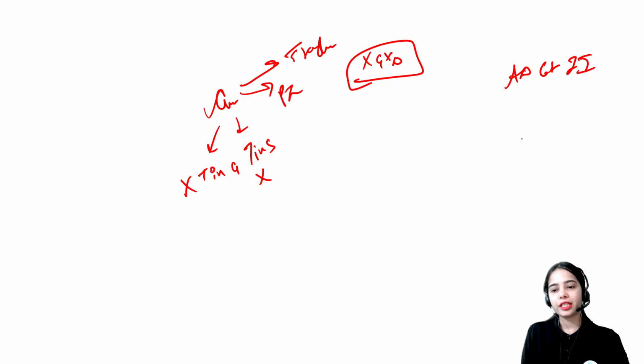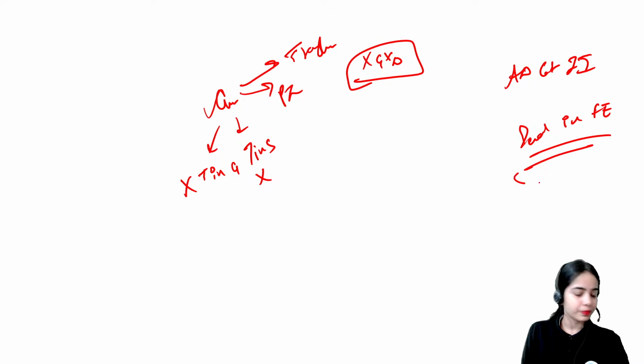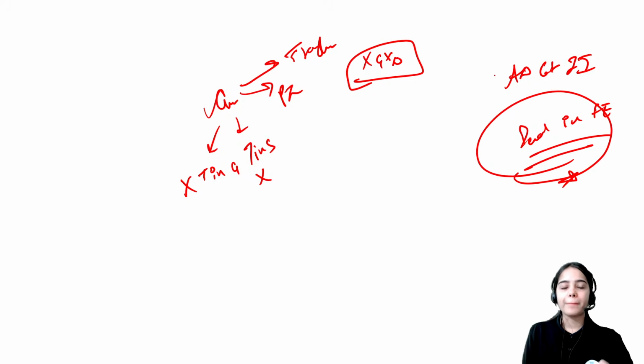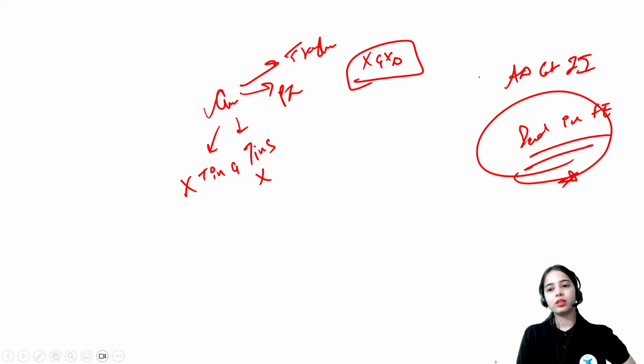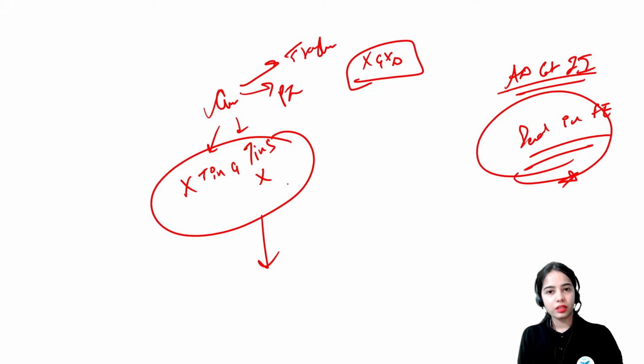So authorized dealer category 2 can deal in foreign exchange, but they cannot do the trade transactions, or the gifts and donation kind of transactions.